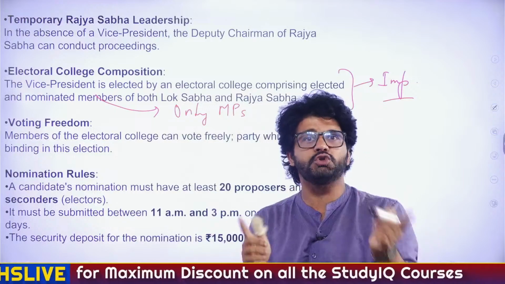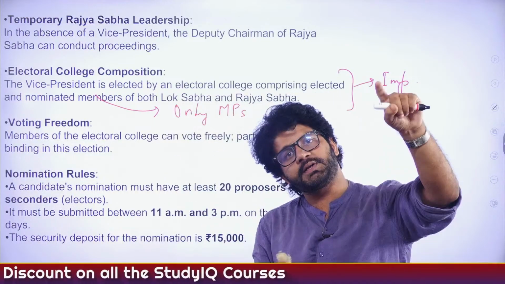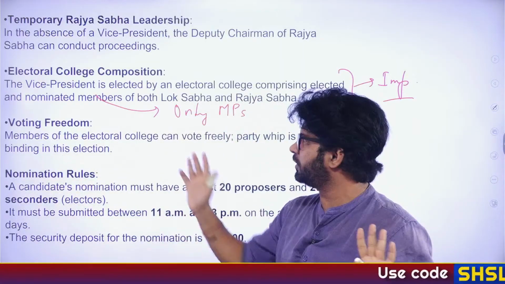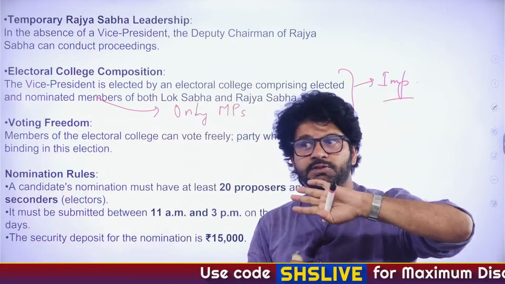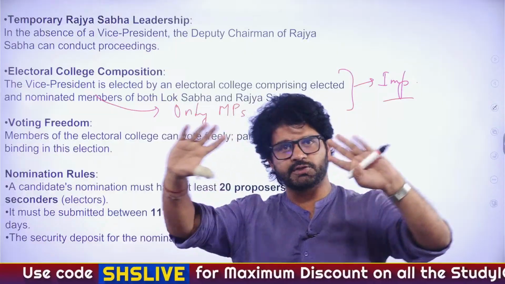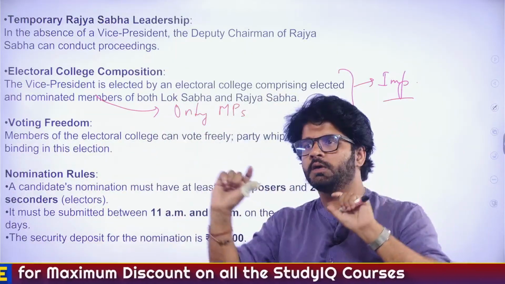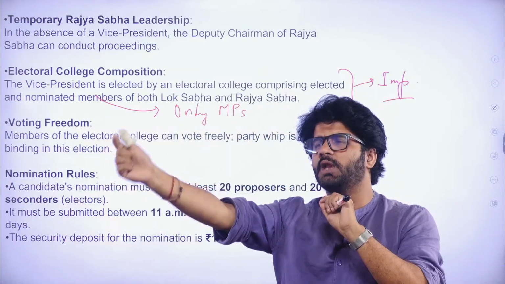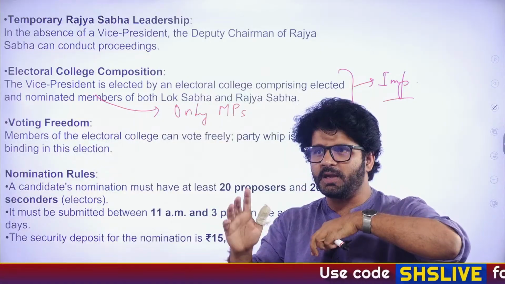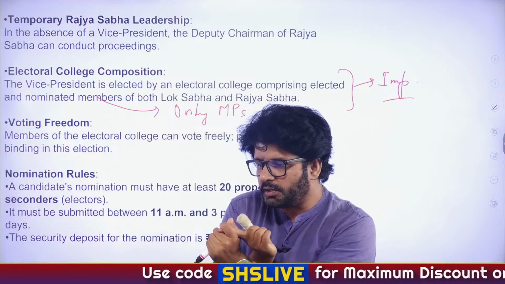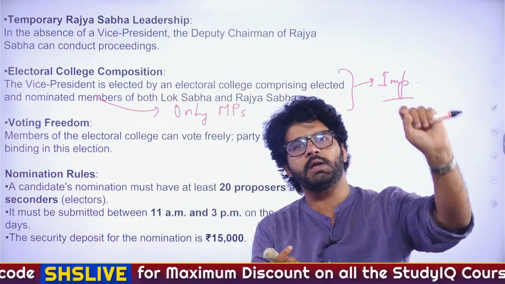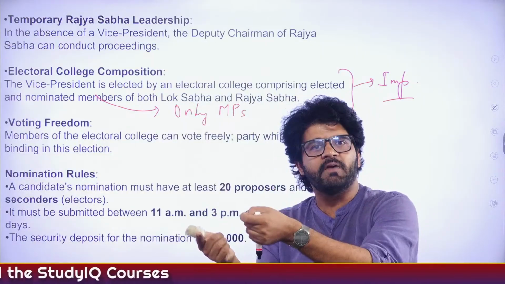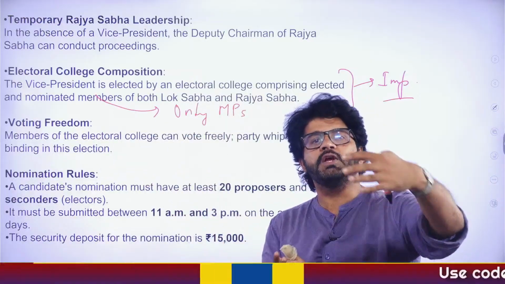For president, that is not the case. If you want to become president, it is elected members of Lok Sabha and Rajya Sabha, elected, not nominated. Sachin Tendulkar cannot vote there. He can vote here. Also the legislature, MLAs. But what happens in president election? All elected MPs of Lok Sabha and Rajya Sabha have the same vote, the same power, the same voting number, but it varies from state to state. Like an MLA of Bihar will not have the same numerical value as, let's say, an MLA of Assam. An elected MLA of Bihar will have more numerical value compared to an elected MLA of Assam, because the population of Bihar is larger than Assam.